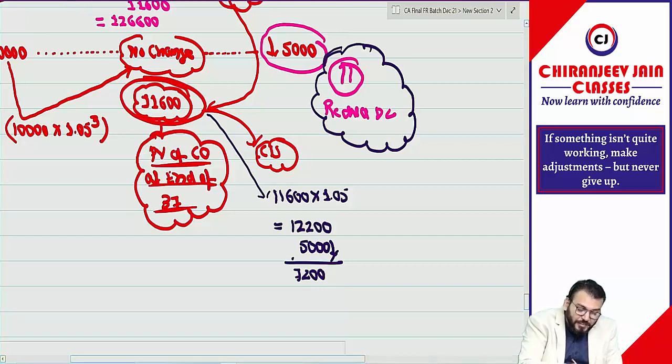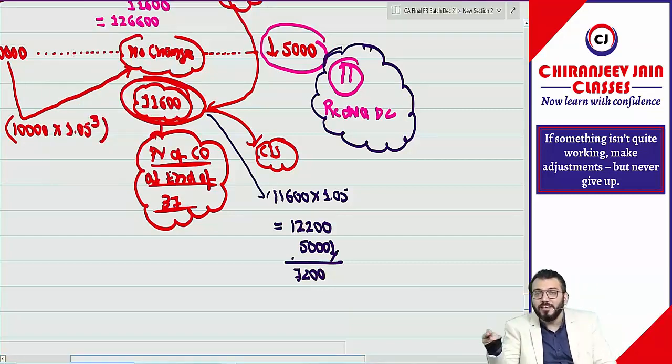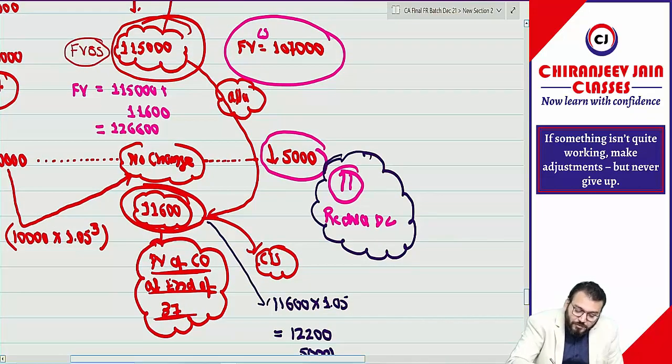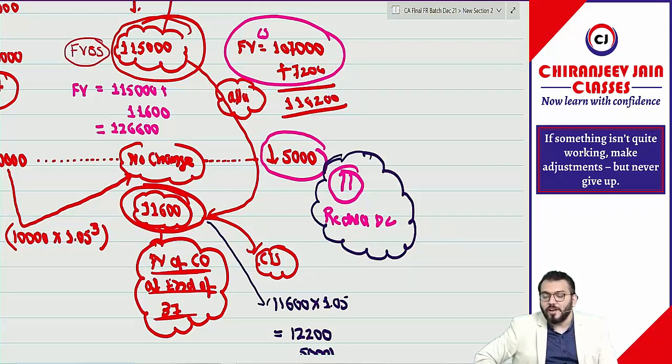Means this is the present value of cash outflow at the end of how many years? 36 years. Correct. So this 7,200 will be added to what? So what is the fair value? It is 1,14,200. Understood. So now fair value as on 31st March 2005 becomes 1,14,200.